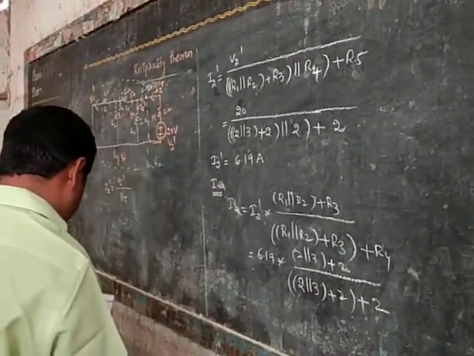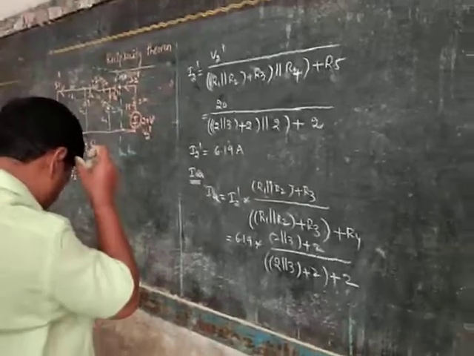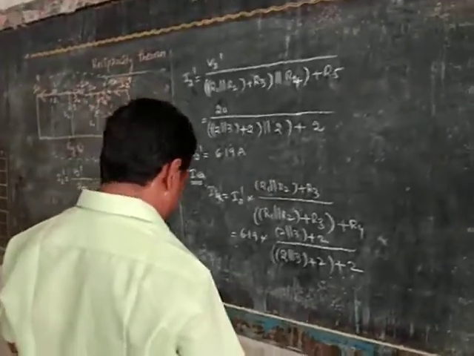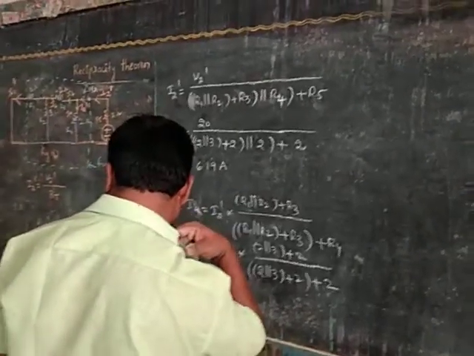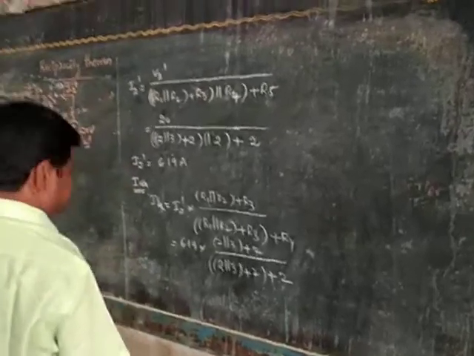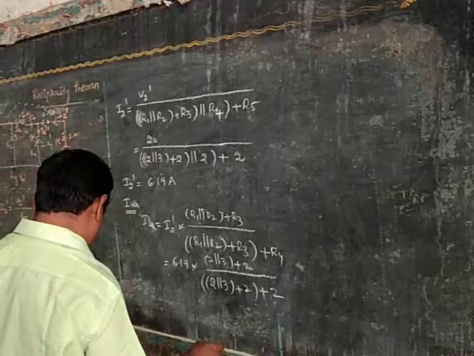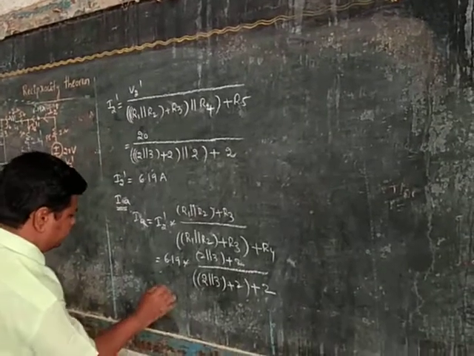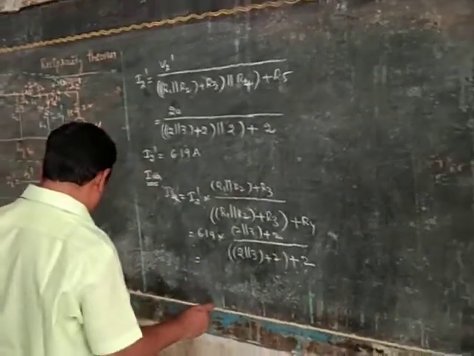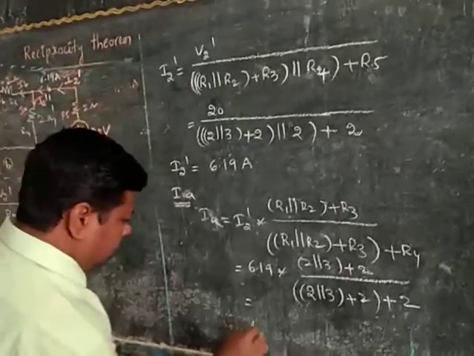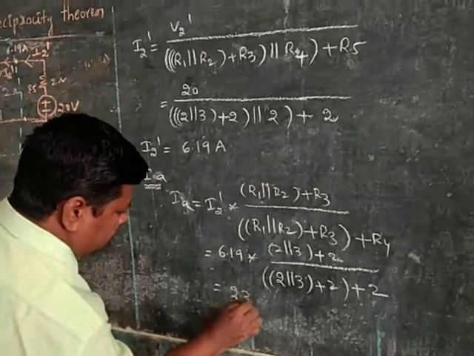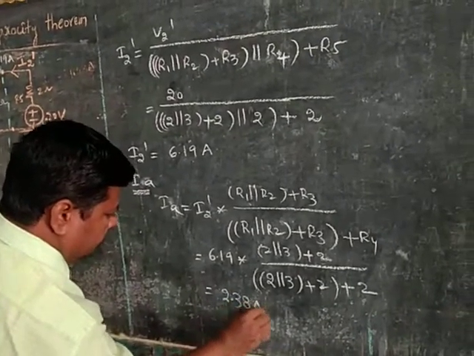That value is equal to around 2.38 amperes.